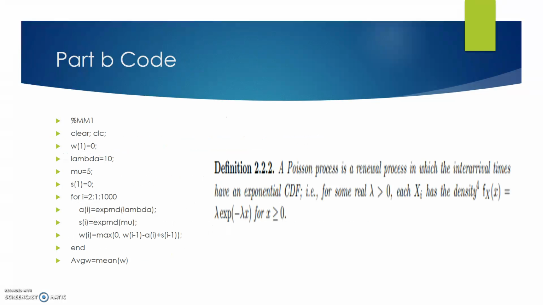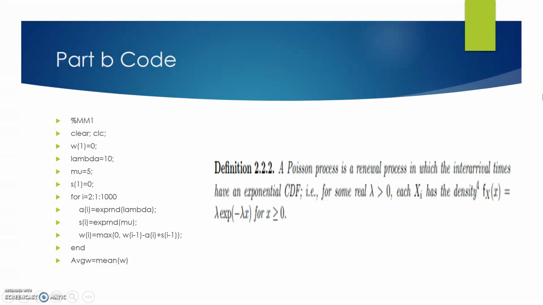So here you see this big definition on the side, and the reason we're showing this is that the Poisson process is similar enough to exponential for our purposes that's why we're going to use exponential random instead of trying to figure out how to do Poisson random in MATLAB. It's kind of difficult. So it's right here is what I'm talking about. We're going to use exponential instead of Poisson there for our random generation.